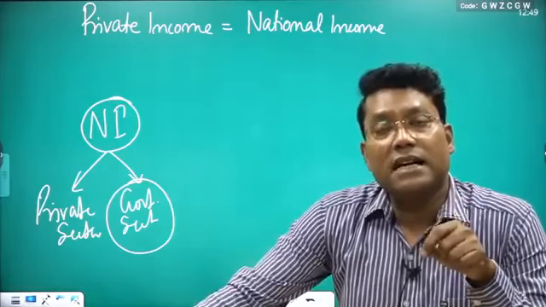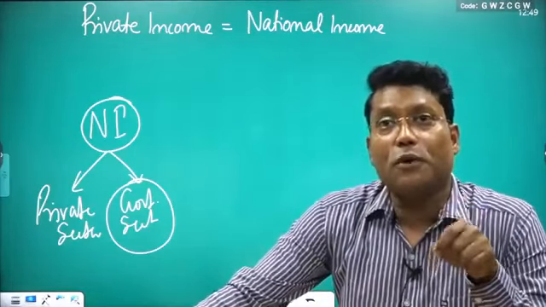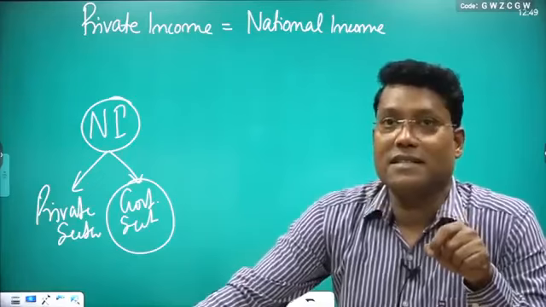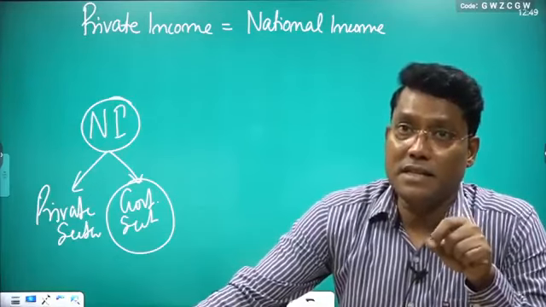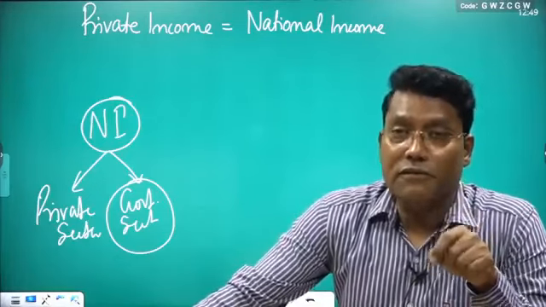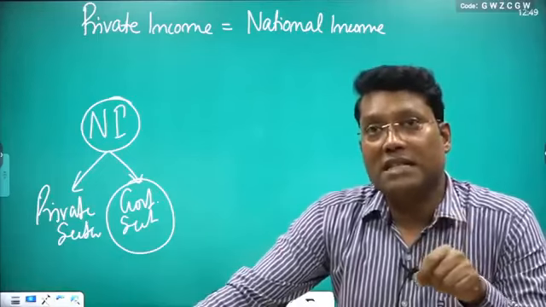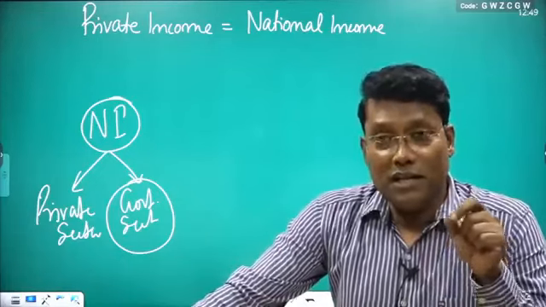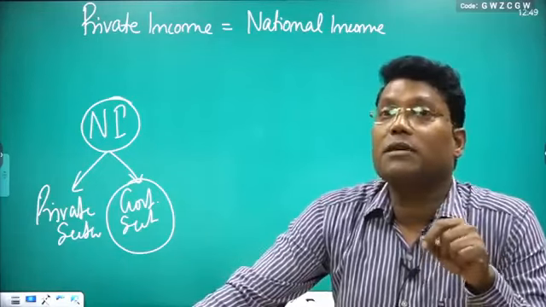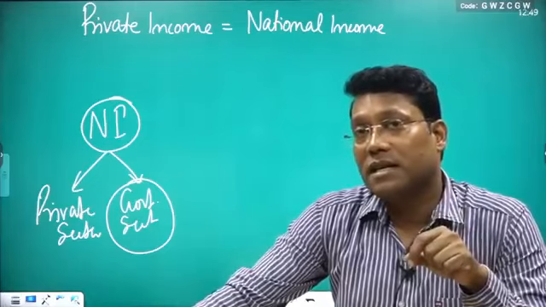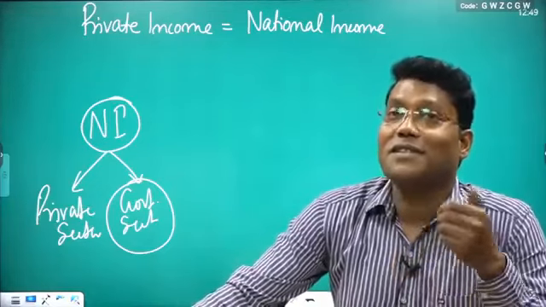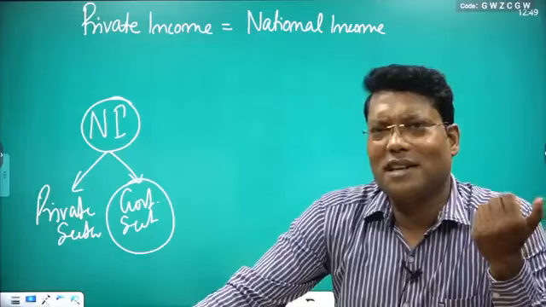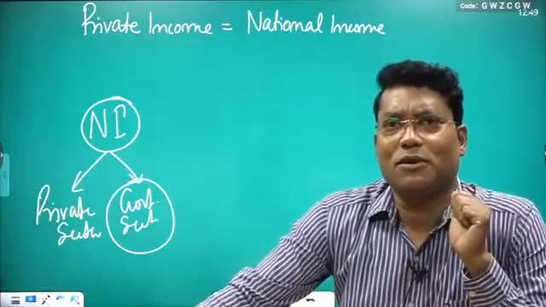Private income means money received from all possible means. It includes the income earned from productive activities and also transfer receipts from different sources. That is the little bit of change in the concept of private income.